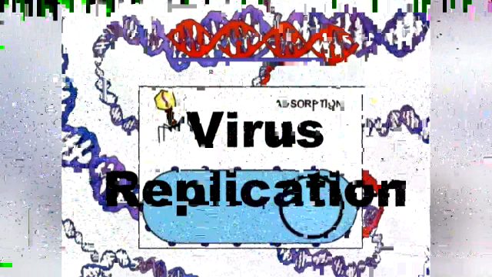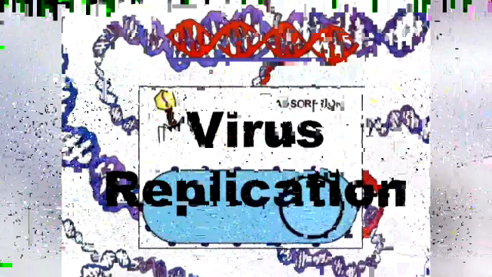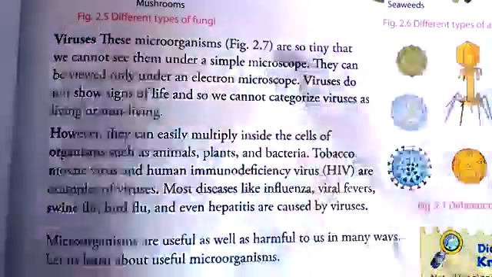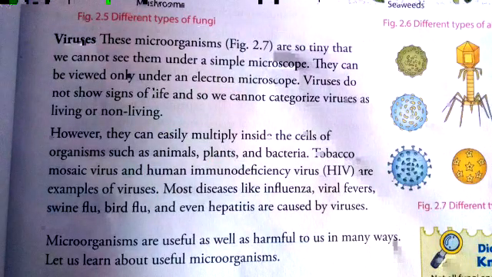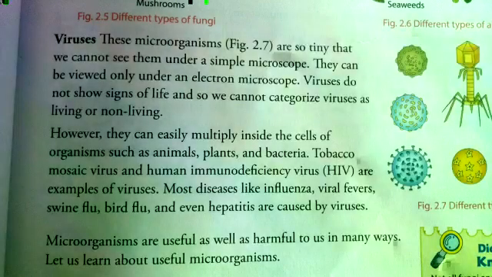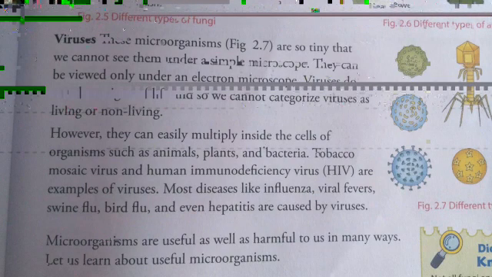The host cell finally bursts to release the viruses, which infect other cells. In this way, more and more healthy cells are taken over and destroyed by viruses, making the host organism ill. Clear? So, when they are outside, they behave like a non-living thing. When they enter into a host body, they behave like a living being. That's what it is, on the borderline. Clear? All viruses cause diseases and they are parasites. They can infect plants, animals and even